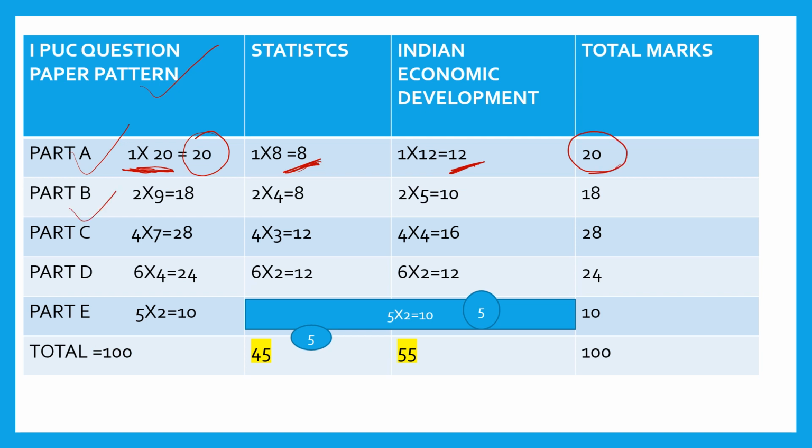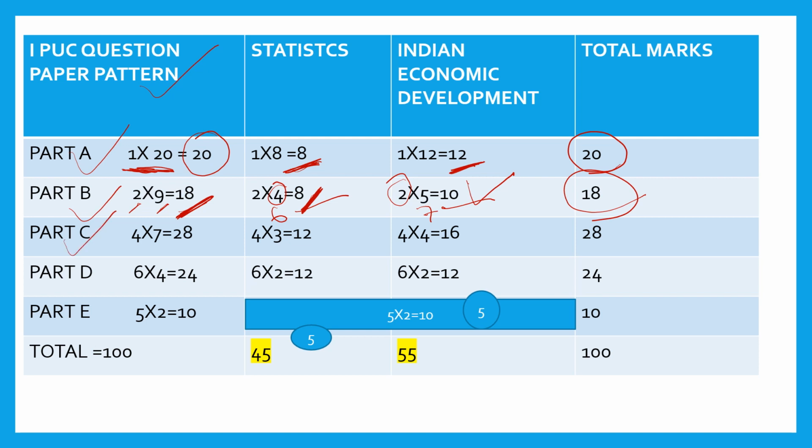If you consider part B, there will be 9 2-mark questions, so you will get 18 marks. From the statistics part, out of 6, you need to attend 4. 4 into 2, 8 marks you can score. And out of 7 2-mark questions under Indian economic development, you need to attend 5, total 10 marks. If we add 8 and 10, you will get 18 marks under part B.